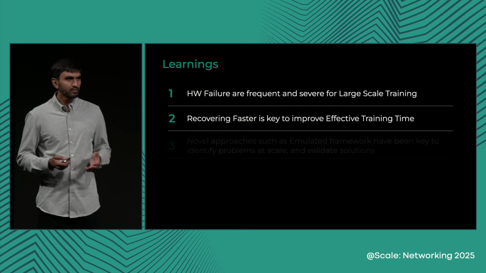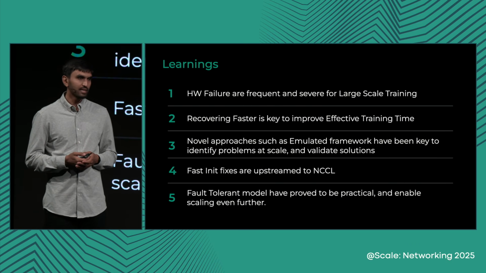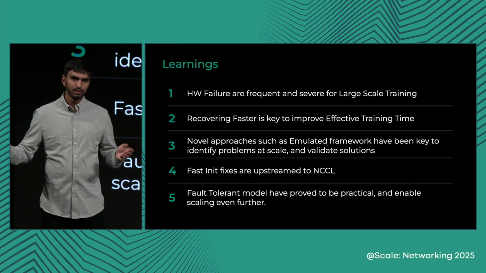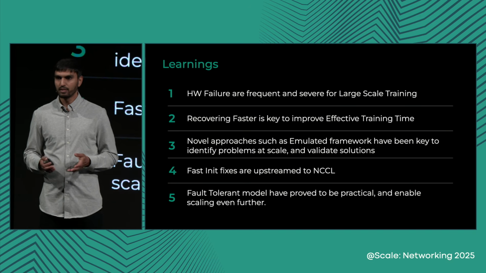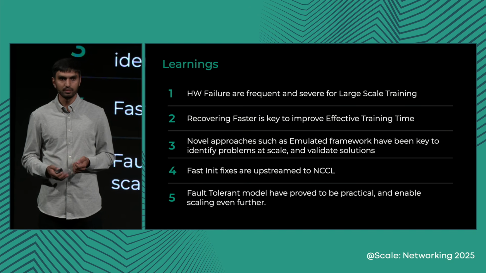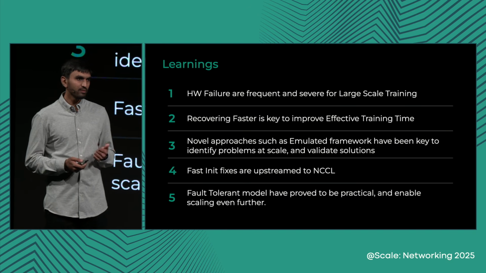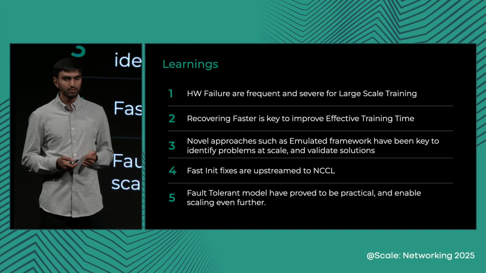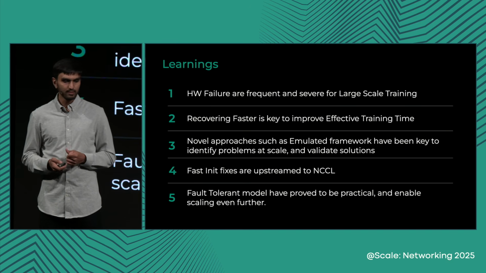So to recap, some of the key learnings from the talk: as we scale the training, hardware failures are inevitable and they become very frequent. And every time there is a failure, the severity is very high. Recovering faster is the key to using the GPU resources effectively.